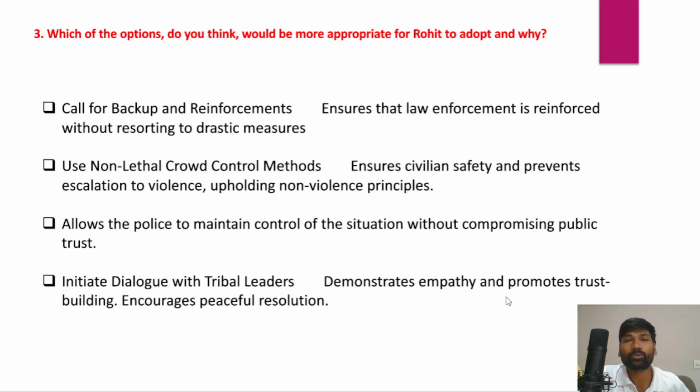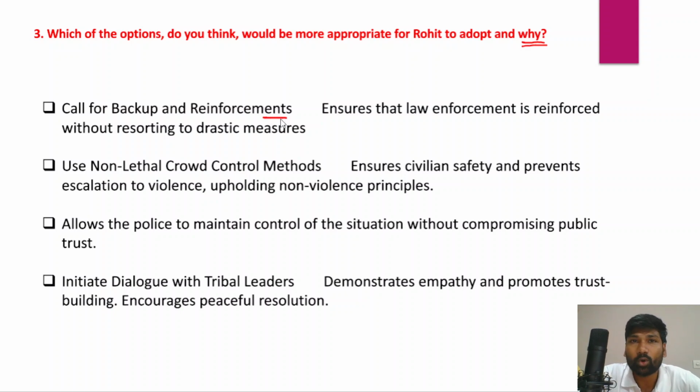The following options Rohit can adopt, and you have to write those options, and you should also write why Rohit should adopt them. Again, you need to discuss this in a very detailed manner, and that is very important. Firstly, call for backup and reinforcements.